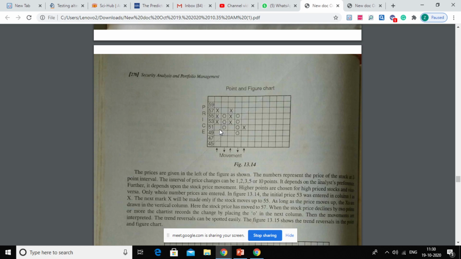And simplifying this formula, it will be 100 minus 100 divided by 1 plus the particular ratio.